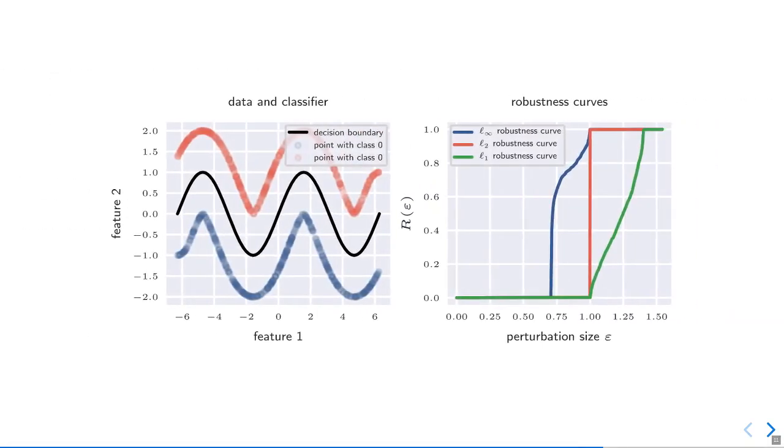On the left, we see a binary classification problem. The decision boundary is the black line, and to either side there are points from different classes, red and blue. By construction, all these points are the same Euclidean distance from the decision boundary, exactly 1. This means that to change their predictions, you have to move them by at least that much. In the right plot, we see this in the red robustness curve for the L2 norm. Below 1, not a single point can be adversarially attacked, and above 1, all points can be attacked. Because the classifier is nonlinear, though, for the L1 norm and the infinity norm, we get a very different picture.